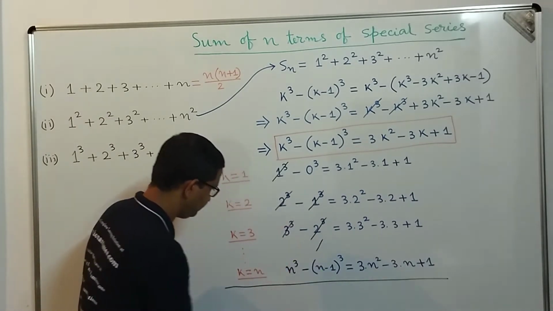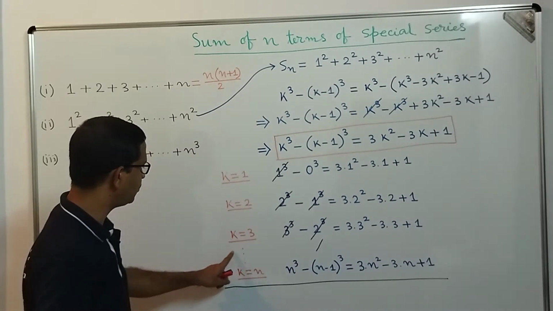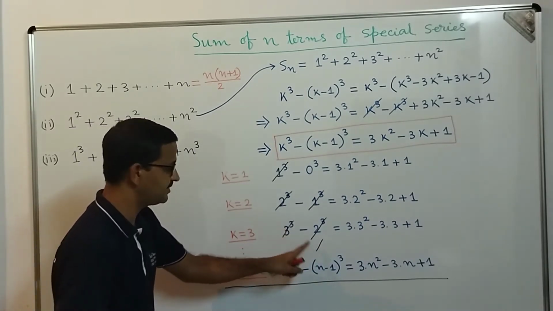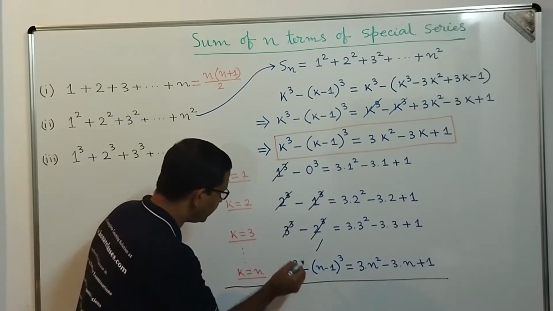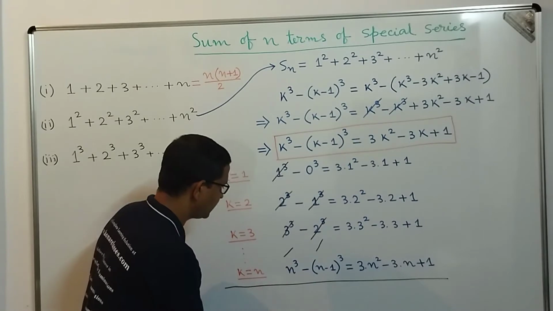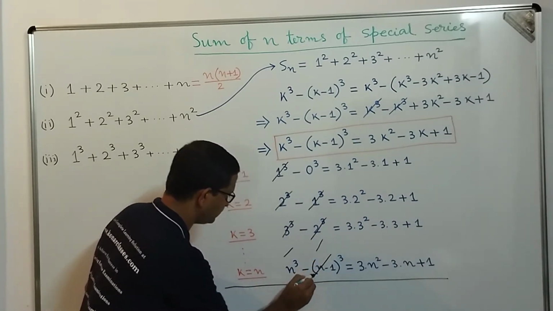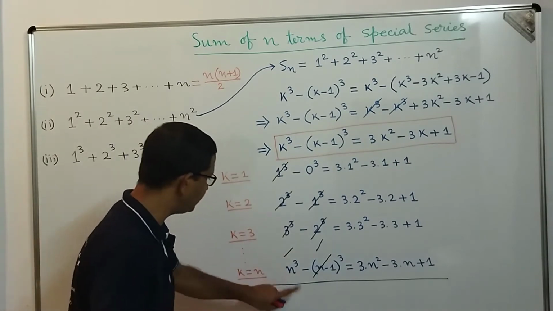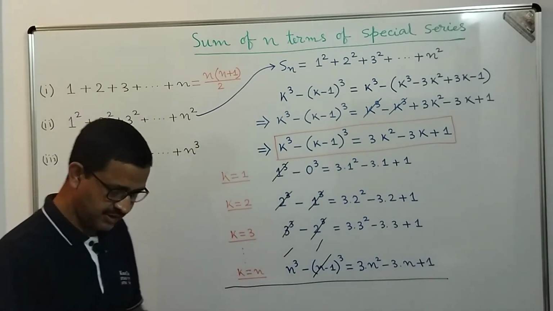When we apply k equal to 4, it will become 4 cube minus 3 cube, so that will get cancelled with 3 cube. In that way, if we proceed, there will be n minus 1 cube, and that will get cancelled with this one, correct. So in the left hand side we are left with n cube.